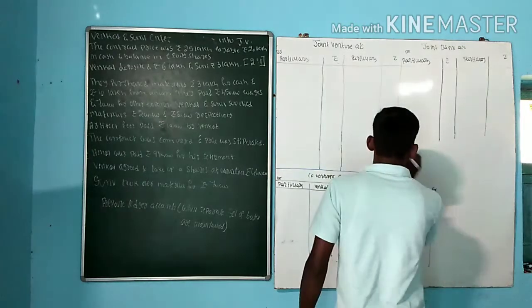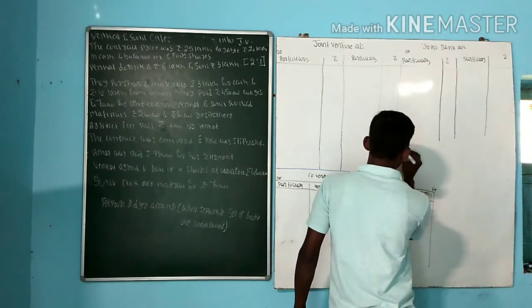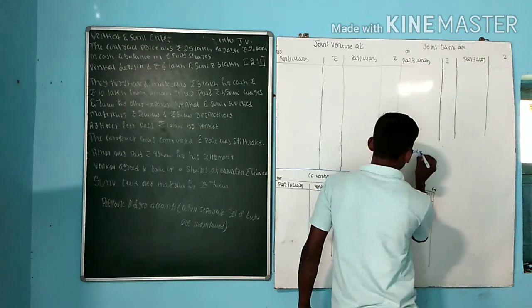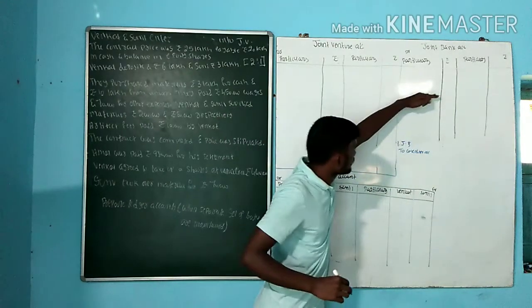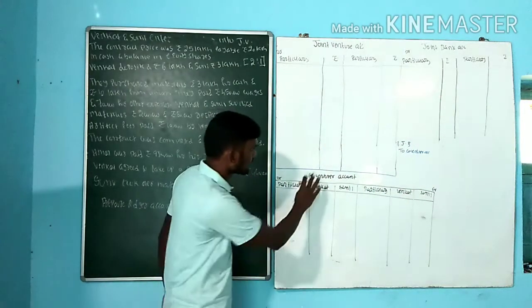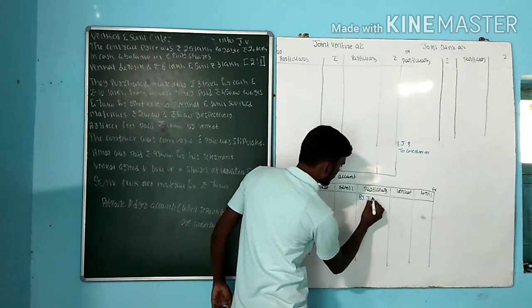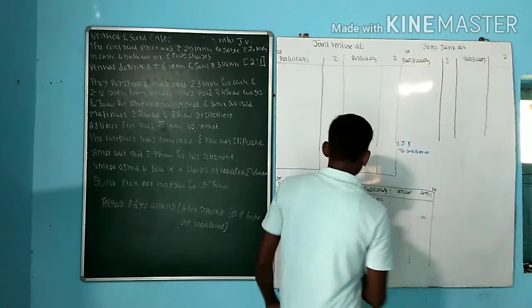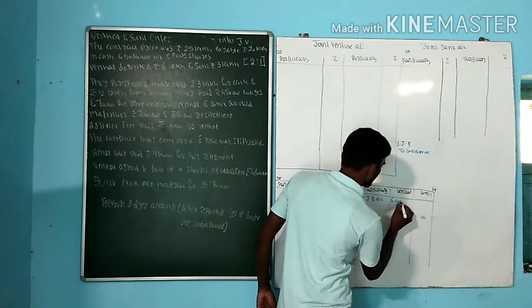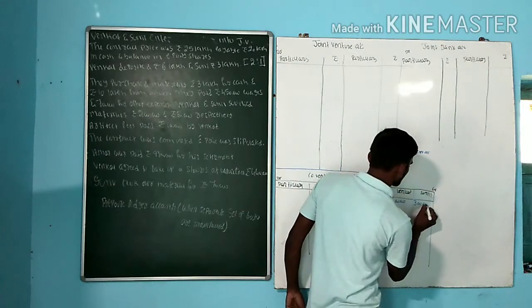So what is this entry? Joint bank account debit to co-venture account. Which are the two accounts? One is joint bank account, one more is co-venture account. When it comes to co-venture, I need to write by joint bank account. How much did Venkat deposit? Venkat deposited 6 lakh, whereas Sunil deposited 3 lakh.